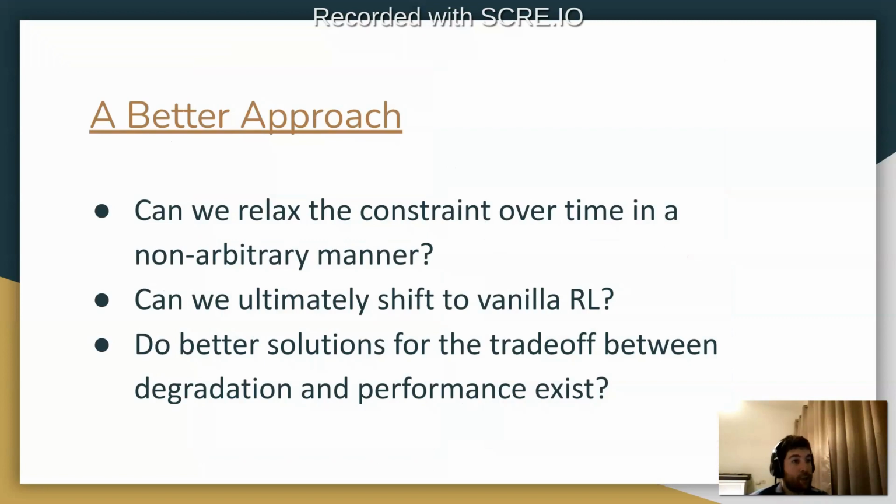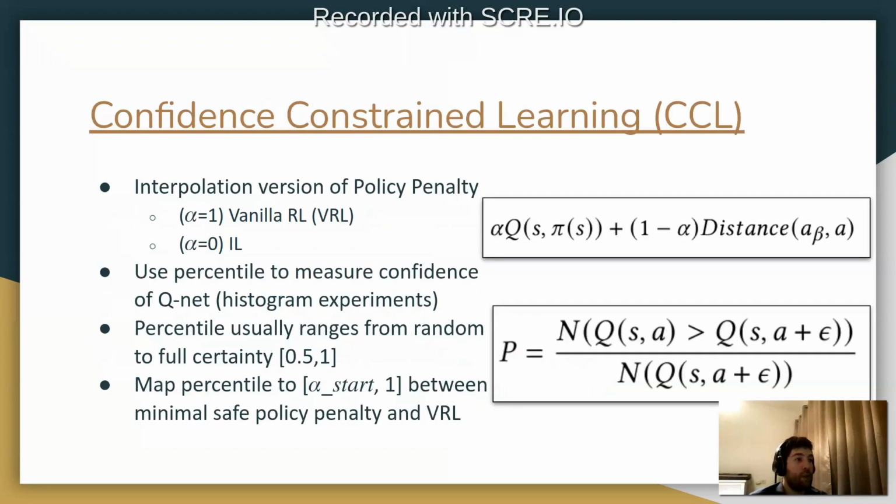Is there a better approach? Can we relax the constraint over time in a non-arbitrary manner and ultimately shift to vanilla reinforcement learning? Do better solutions for the trade-off between degradation and performance exist? We introduce confidence-constrained learning, where we interpolate between vanilla RL and imitation learning.